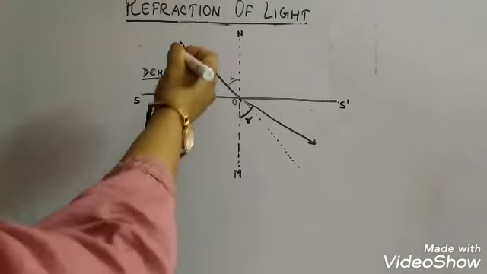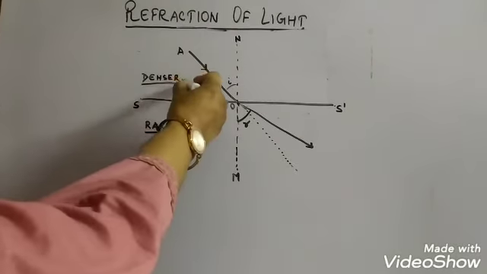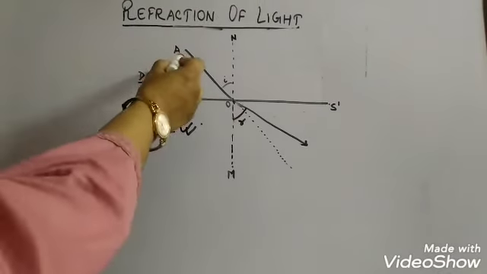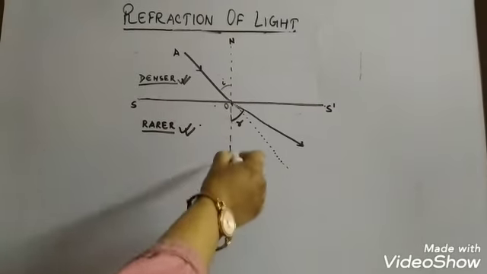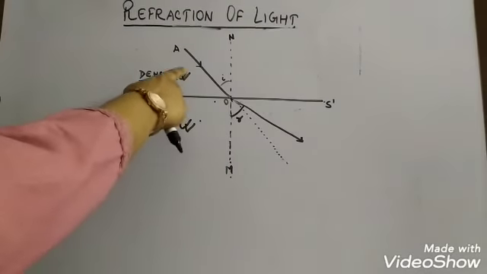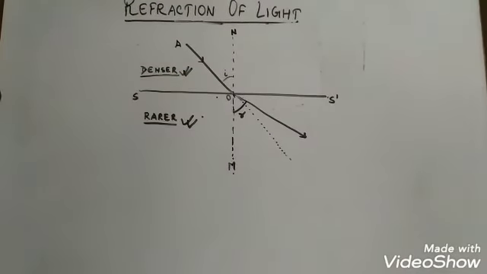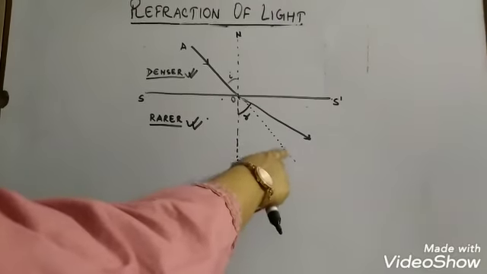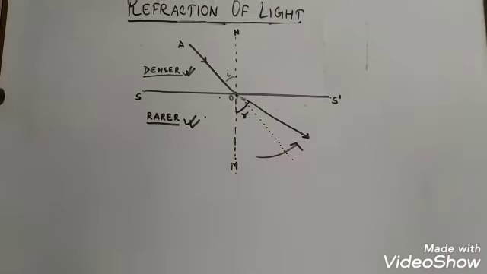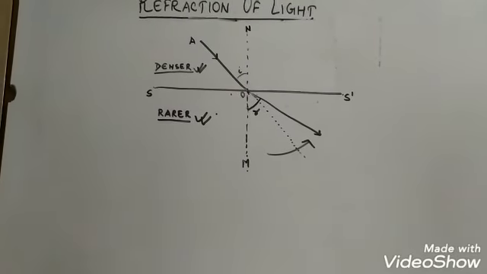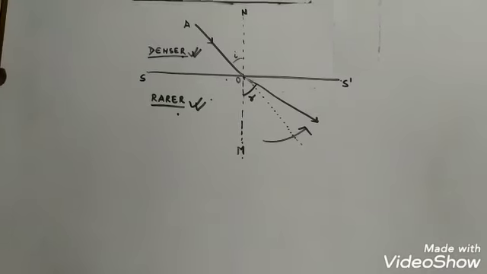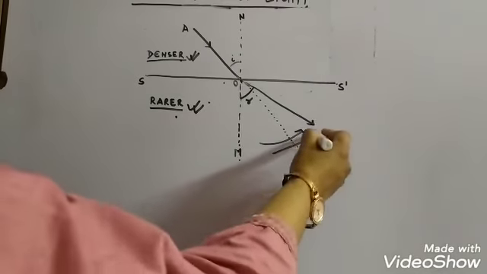Now if suppose the light travels from denser medium to rarer medium, then in that case, this is the incident ray, this is the normal, this is the surface separating the two mediums. In that case, the incident ray will get refracted, and that will be away from the normal. So when a ray of light travels from a denser to rarer medium, it bends away from the normal.